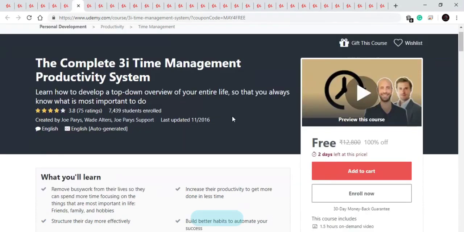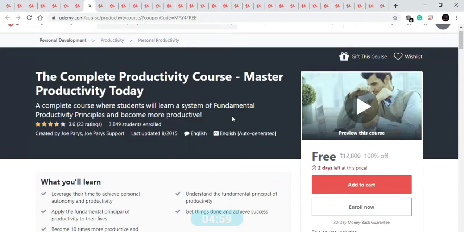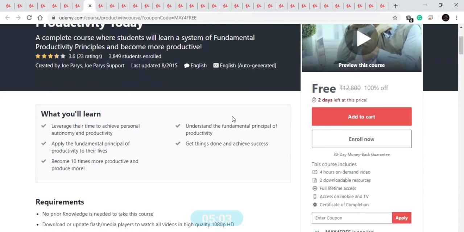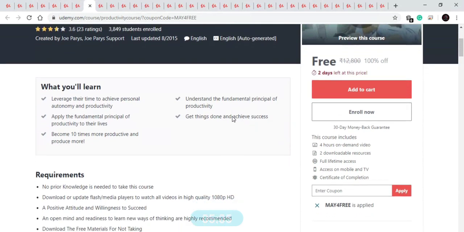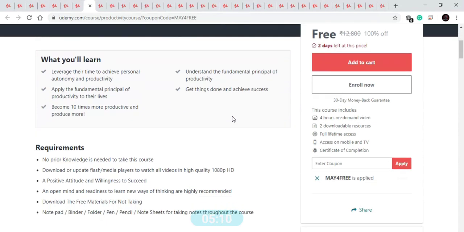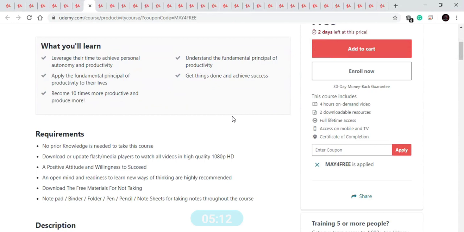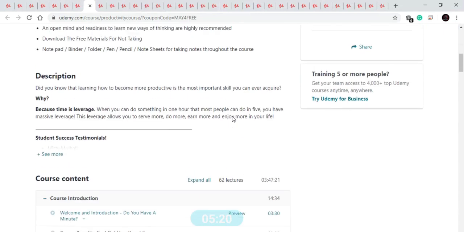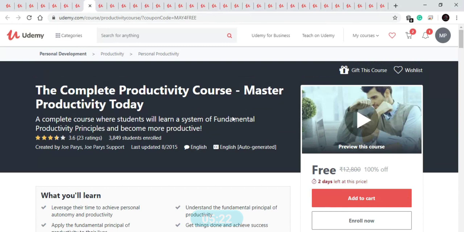Now let's move to our next course. Our next course is also on productivity. In this course you will learn how to apply the fundamental principles of productivity, how you can get more things done and achieve success, how you can understand the principles of productivity. So this is a 4-hour course available for free for 2 days and comprises 62 lectures, and after that you will also get the certificate.